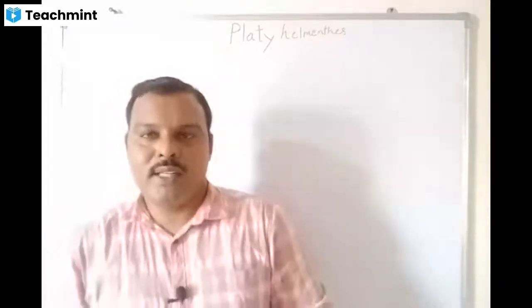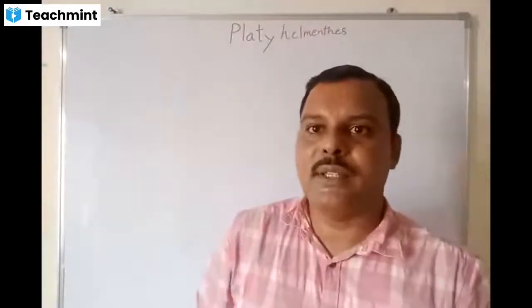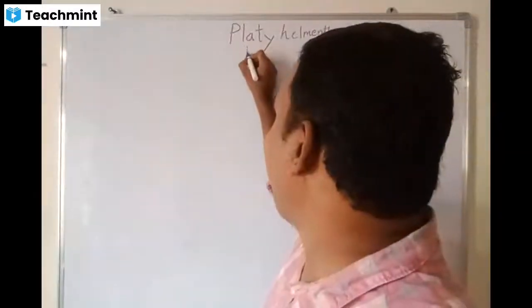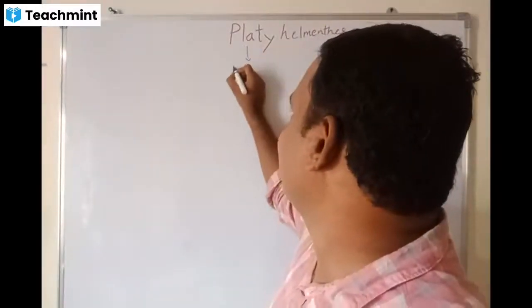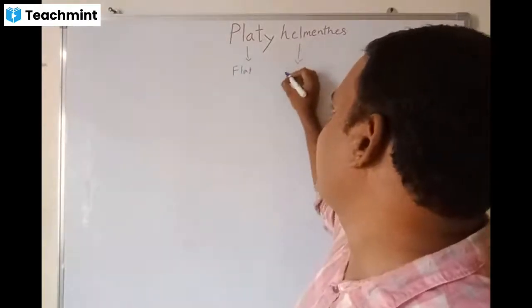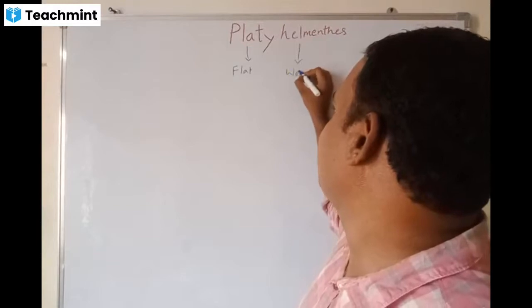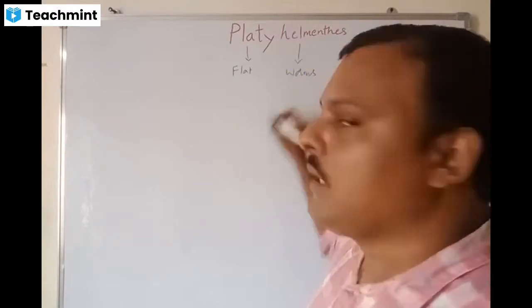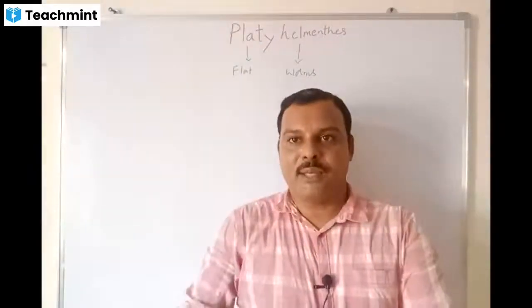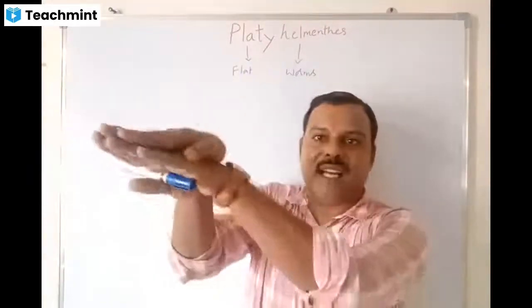Okay, so today we'll discuss the phylum Platyhelminthes. In Greek, platy means flat, whereas helminth means worms. So these are flat worms, dorsoventrally flat animals.